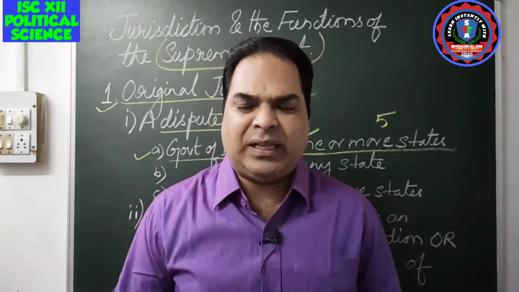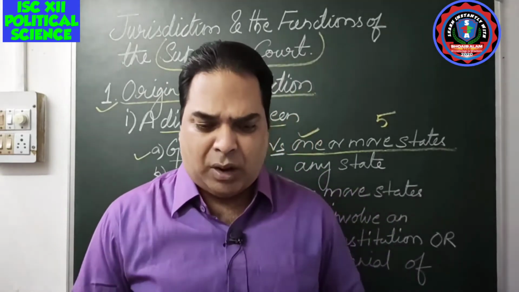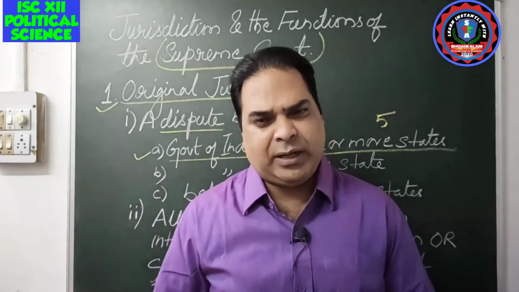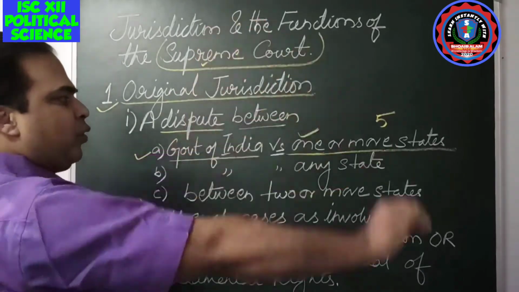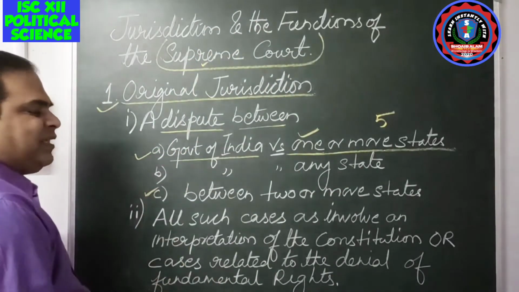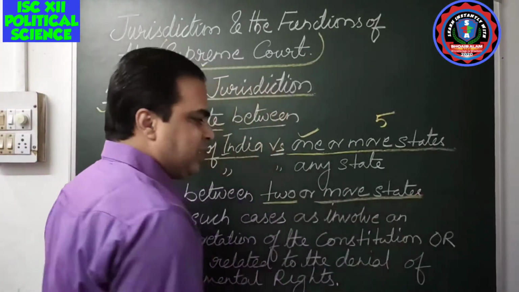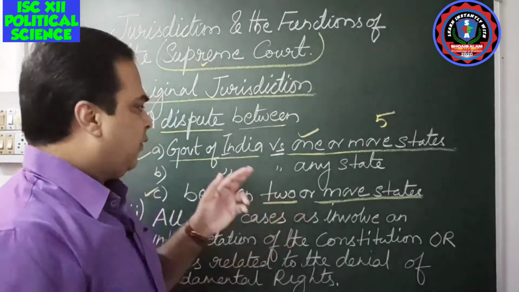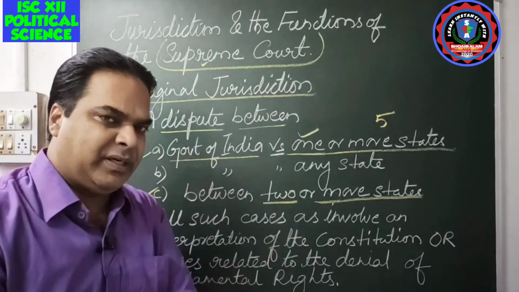If there is a dispute in the laws of the state government as well as the union-made laws, those disputes will be decided by the Supreme Court. Then the third one you can see here: if there is a dispute between two or more states, a dispute between state versus state. The first one we discussed was the government of India, that is the union government, and the state governments.